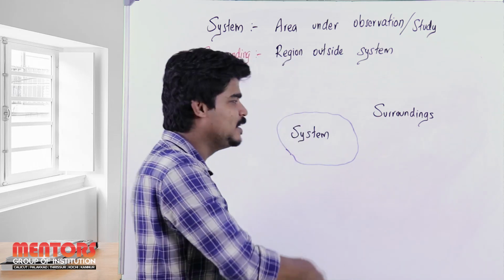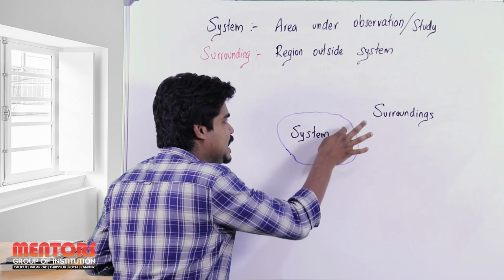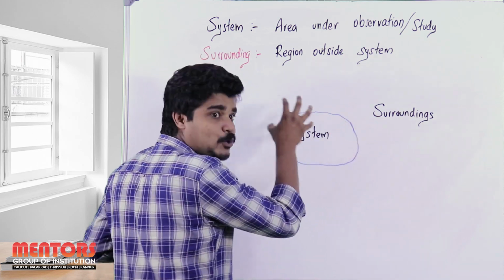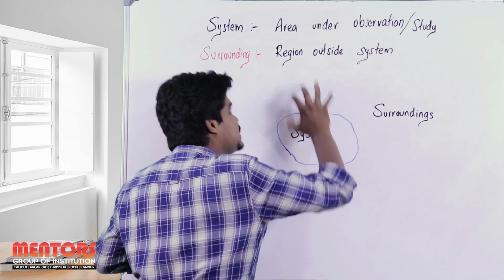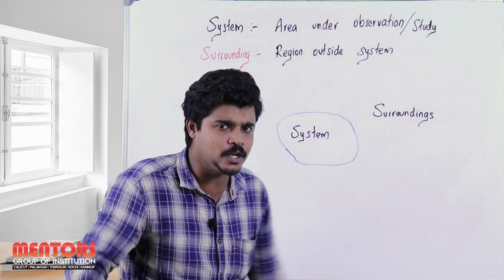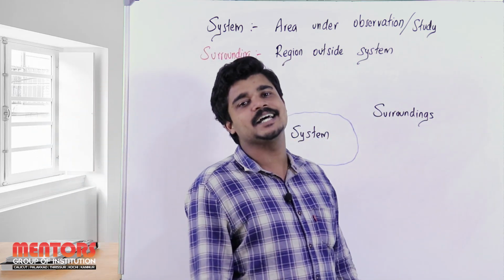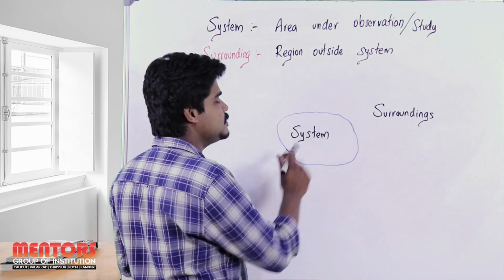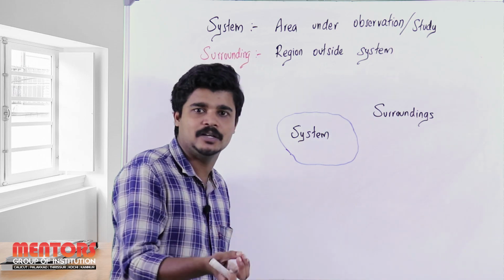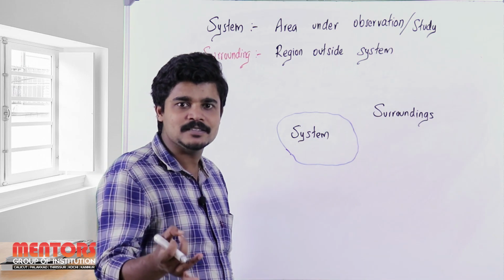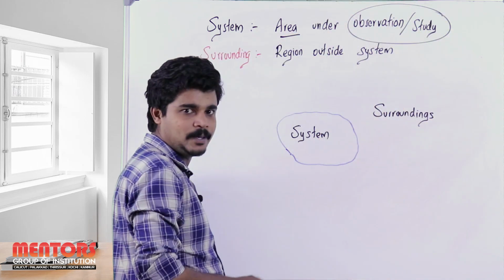Come here. As you can see, if I am observing the space inside here, this is my area under observation. This area in which I am studying is known as the system. That's what I have written here, the basic definition, because you also need the notes, right? So what is meant by the system? We can say the area under observation or study.